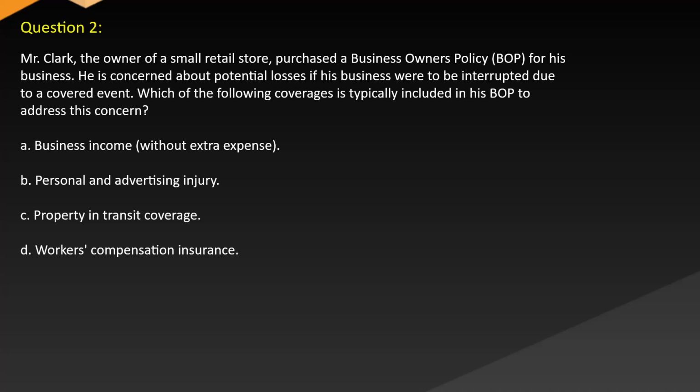Question 2. Mr. Clark, the owner of a small retail store, purchased a business owner's policy (BOP) for his business. He is concerned about potential losses if his business were to be interrupted due to a covered event. Which of the following coverages is typically included in his BOP to address this concern? A. Business income without extra expense. B. Personal and advertising injury. C. Property and transit coverage. D. Workers' compensation insurance.